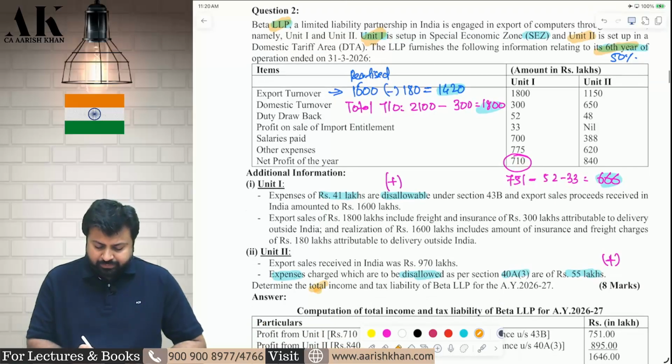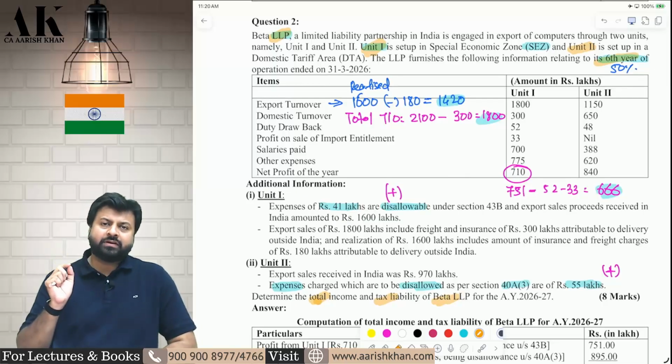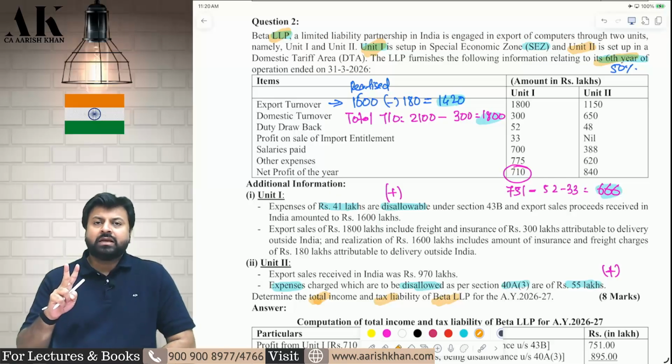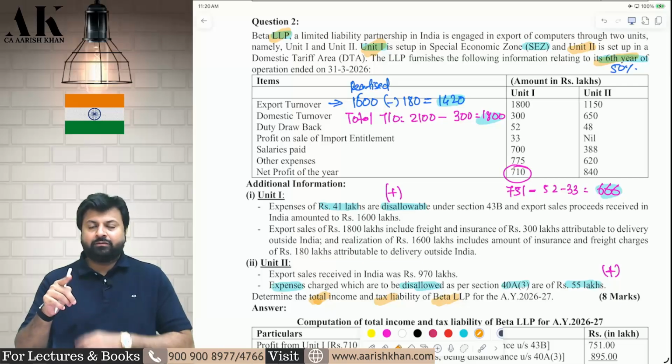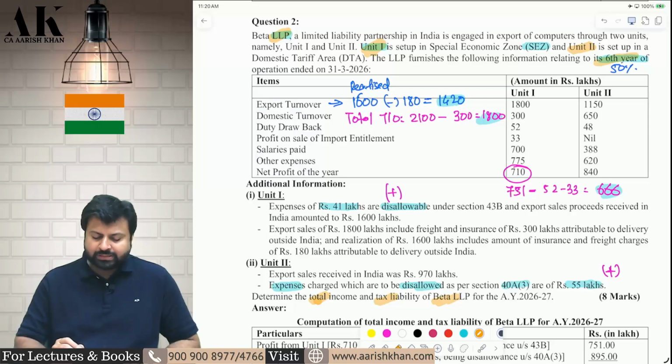Now, we are supposed to compute the total income tax liability of Beta LLP. So, a lot of things we are supposed to compute. We are supposed to compute gross total income. Then from gross total income, we will compute the 10AA deduction. After that, we will compute total income, then tax, then we will also compute AMT. We have to compute AMT because it is an LLP and they are claiming 10AA. So, what is the profit of the assessee?